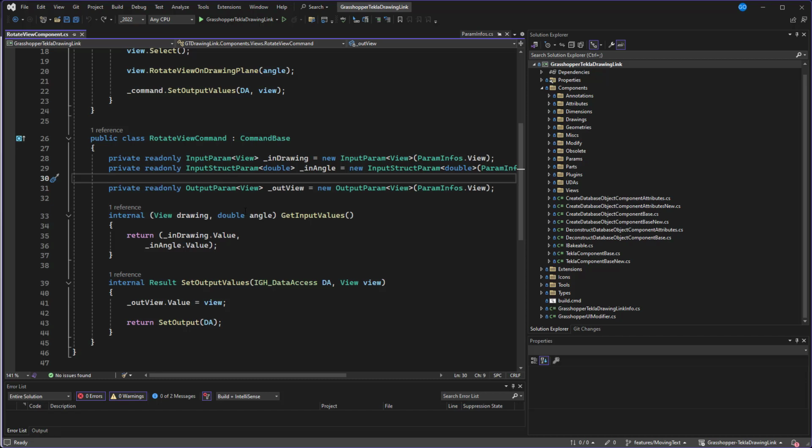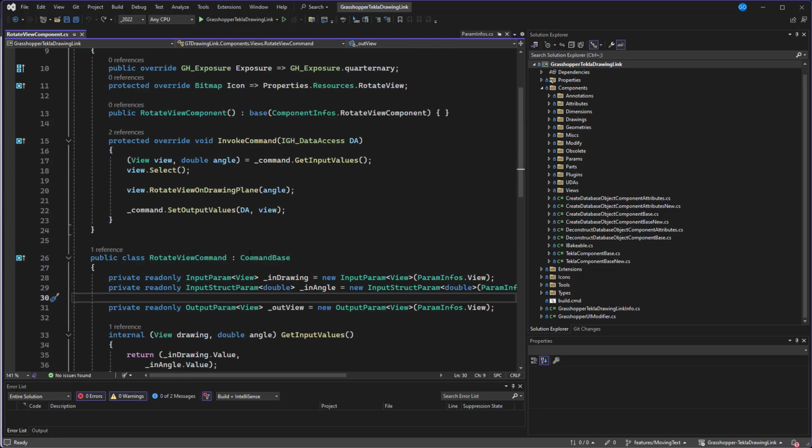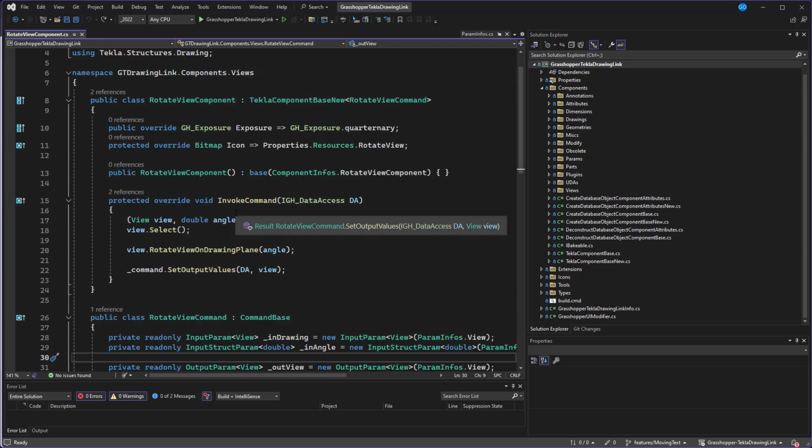So what you would like to get would be some kind of a component like move text, let's stick with that name. And I think that then the easiest way would be to just copy rotate view and paste it as a separate one and then modify it step by step. So what has to be modified after copying? What is enough to create the new component?